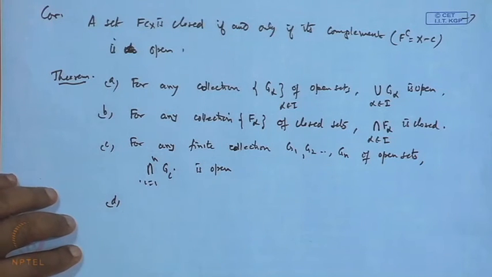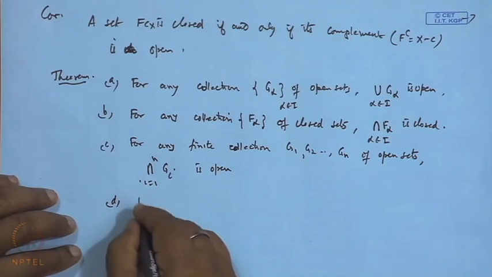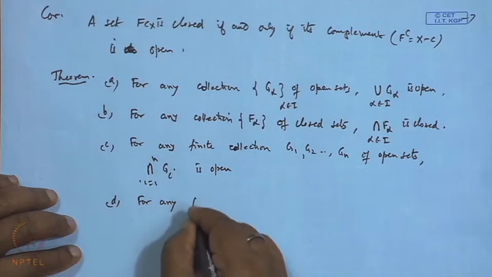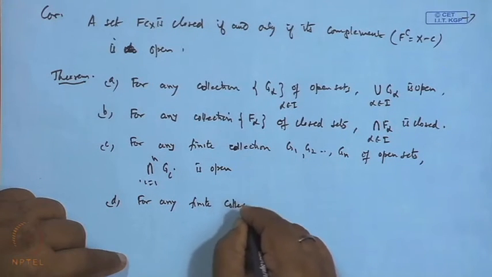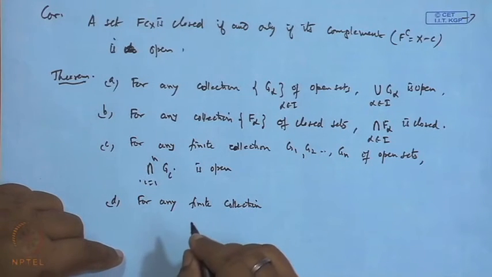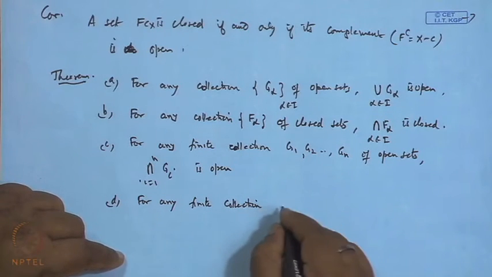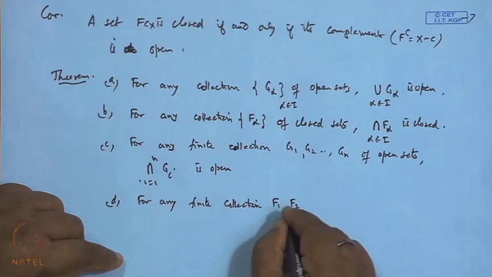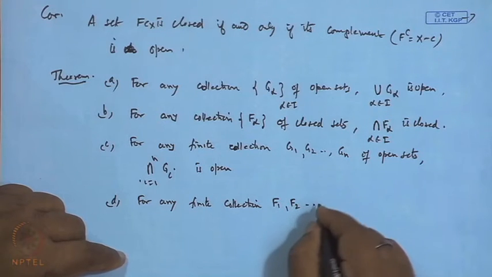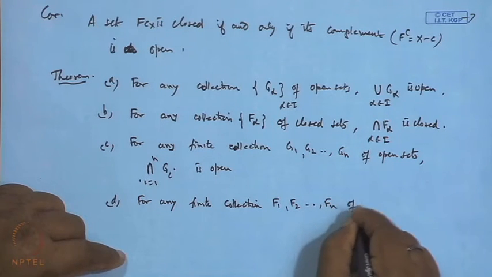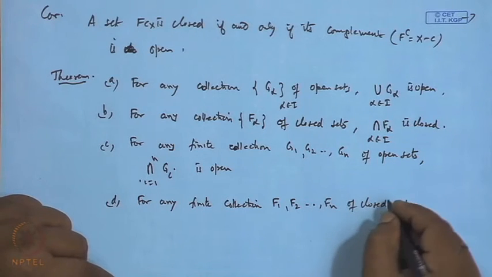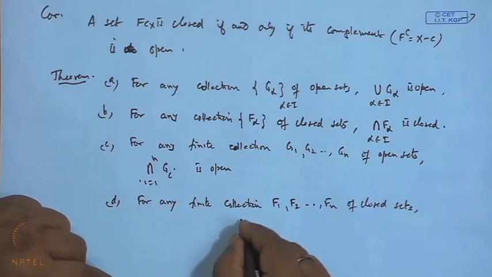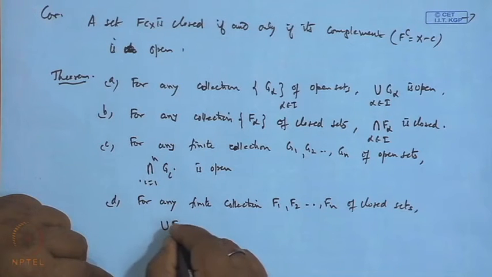Fourth, for any finite collection F1, F2, ..., Fn of closed sets, the finite union of these Fi's is closed.